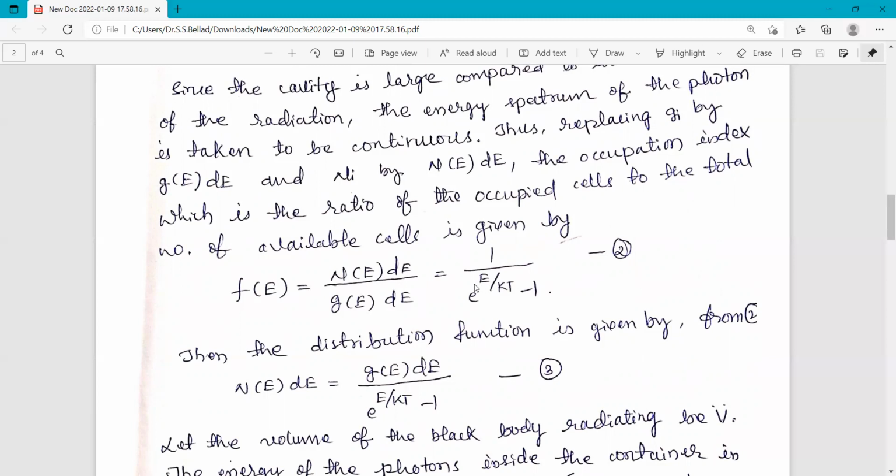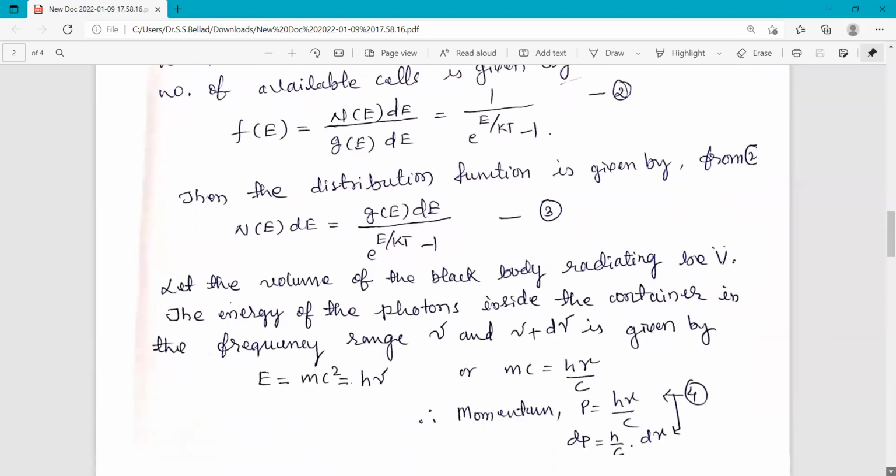And here alpha was set equal to 0 as the total number of photons is not constant. Then the distribution function, equating these two, is N(E)dE equal to g(E)dE divided by e raised to E by kT minus 1. This equation is considered the distribution function for these photons.